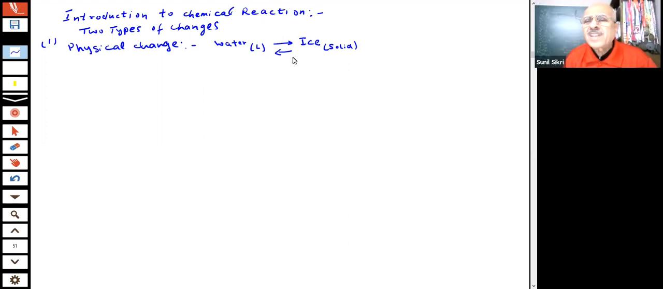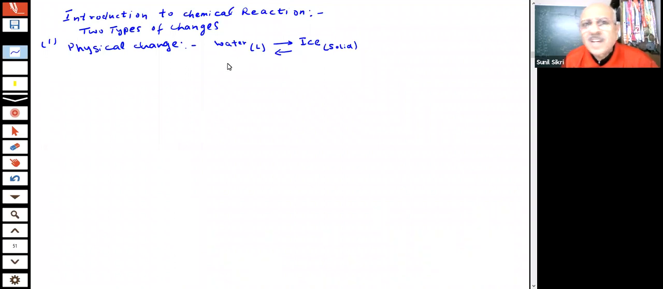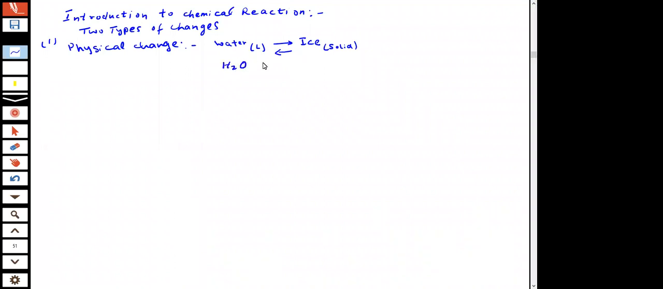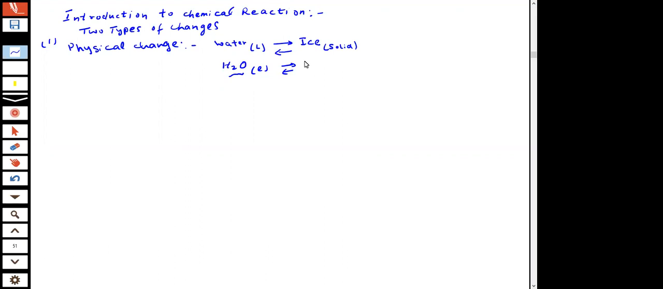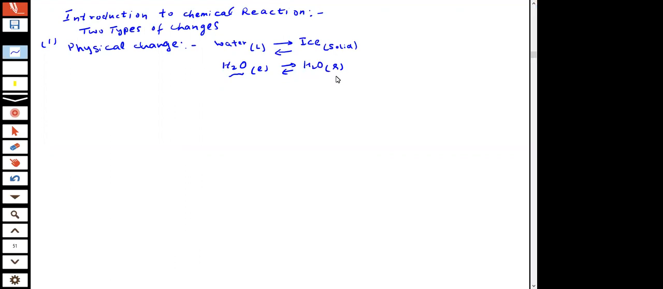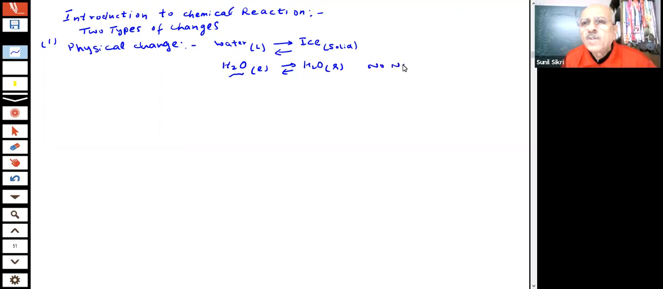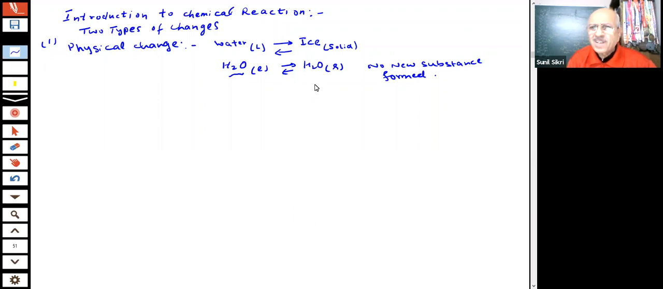Now, what type of change is this, students? Are any new substances formed in this change? Water was, what is water? How do you represent water, students? H2O. This is my liquid, H2O(l), and this has gone into H2O(s), which is solid. So this is the liquid, this is the ice form of water. But there is no new substance formation. Do we see any new substance formation in this case, students?